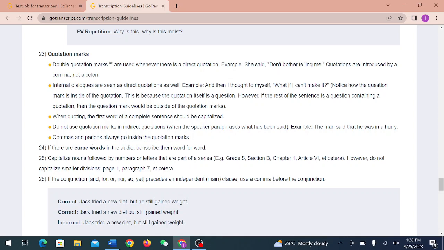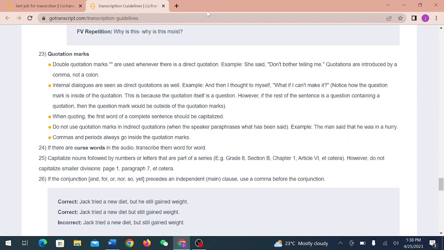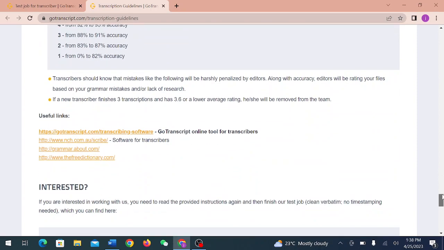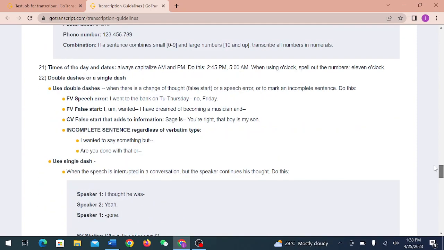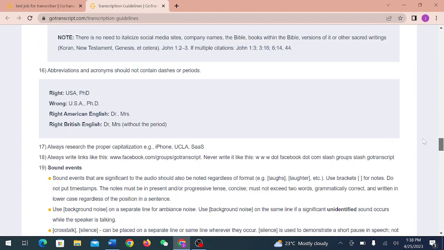Number 22. Dialogues. No, this is quotation marks. We have dialogues, sound events,